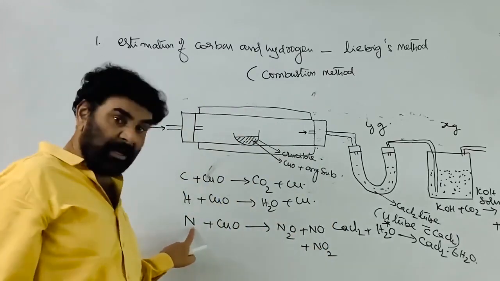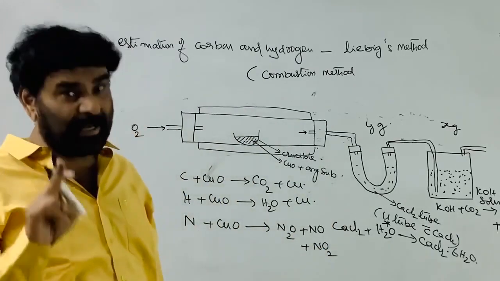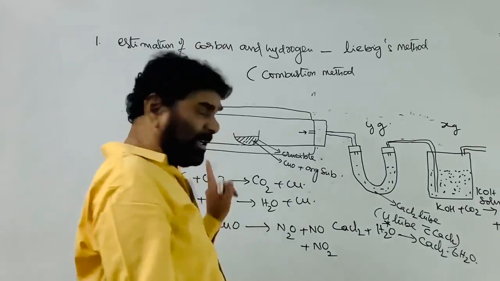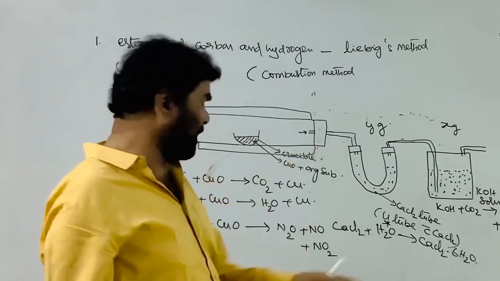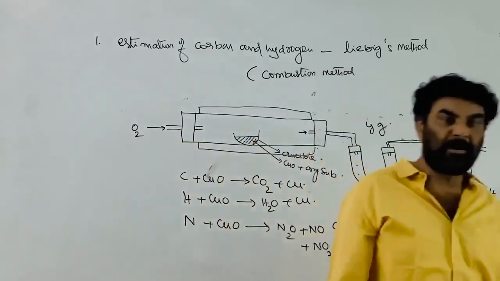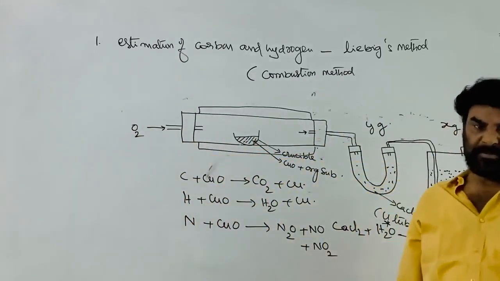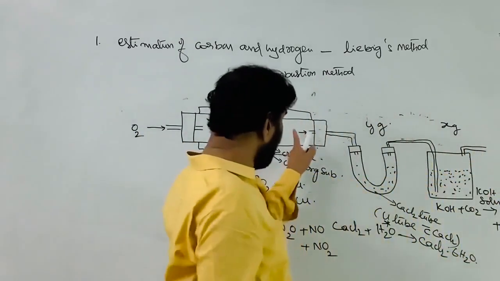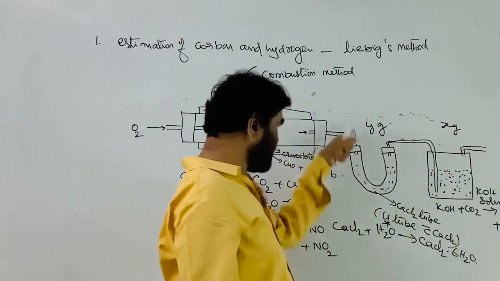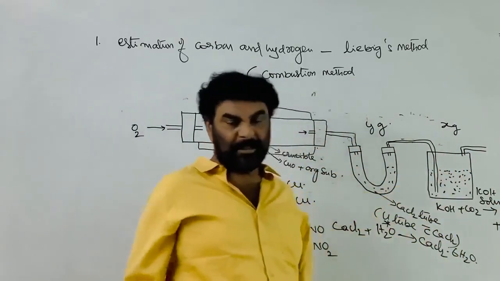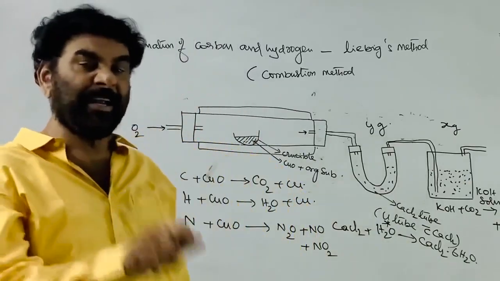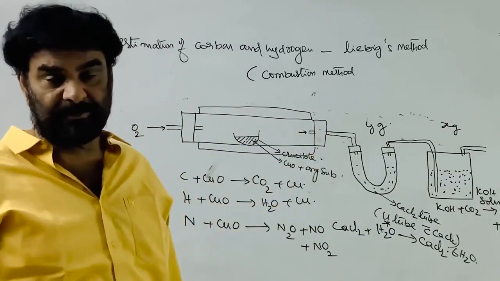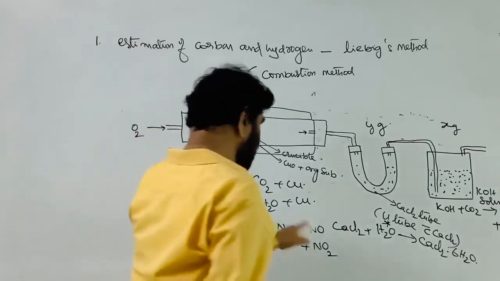That is, if the given organic compound also contains nitrogen along with carbon and hydrogen, it is converted into elemental nitrogen, but a small amount of the nitrogen is converted into the corresponding oxides, nitrogen oxides. So these nitrogen oxides are absorbed by the KOH solution. Along with the H2O and CO2, this gas also comes out and they go into the KOH, they react with the KOH. The increase in the weight is not due to carbon dioxide only, the increase in the weight is due to nitrogen oxides also. Therefore, to prevent this,